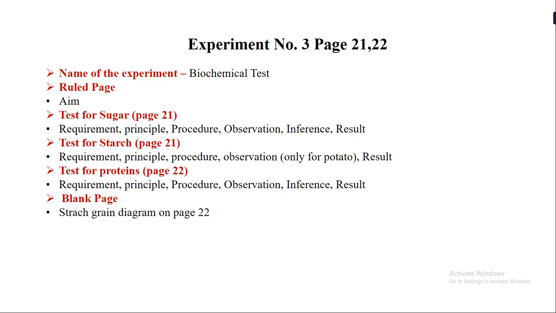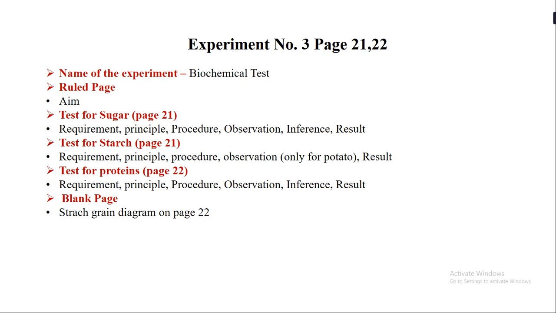Again, there are things that we have to write on the ruled page first. So on the ruled page, you write the aim first, which is on page number 21 itself. Then in continuation, you start writing the test for sugars, which is again on page number 21. You have to write the requirement, principle, procedure, observation, inference and result for it. Then comes the next one, just in continuation, that is test for starch.